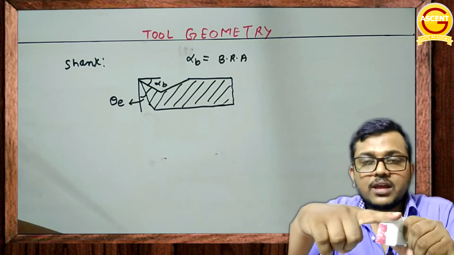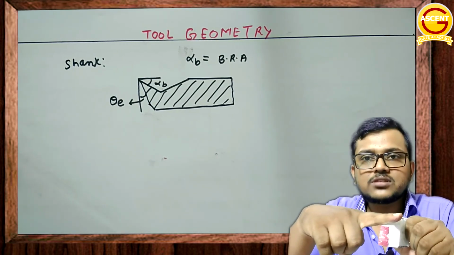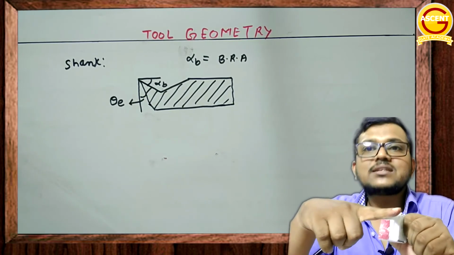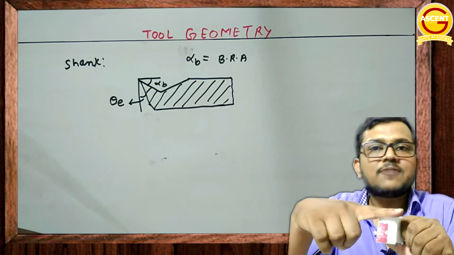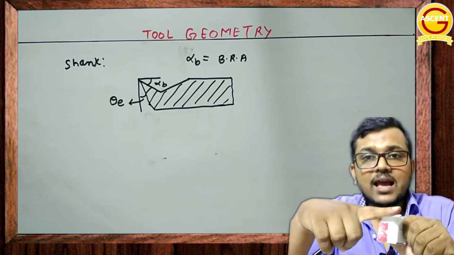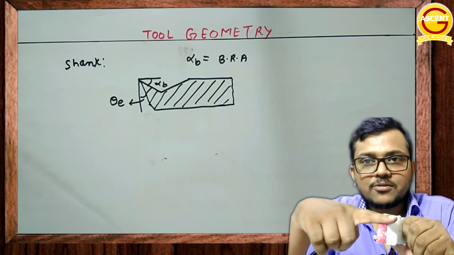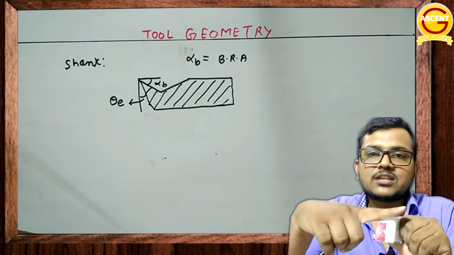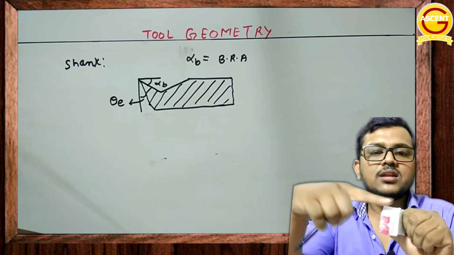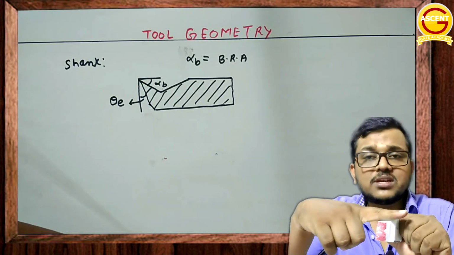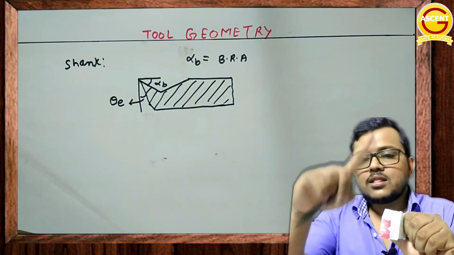So how will you define it? Side rake angle is the angle between the rake surface of the tool and the horizontal plane, measured along the width, because this is in the width direction. Again, I am defining it. Side rake angle is the angle between the rake surface and the horizontal plane measured along the width direction. This is the width of it, and I am keeping my finger in the width direction, so it is measured in the width direction.